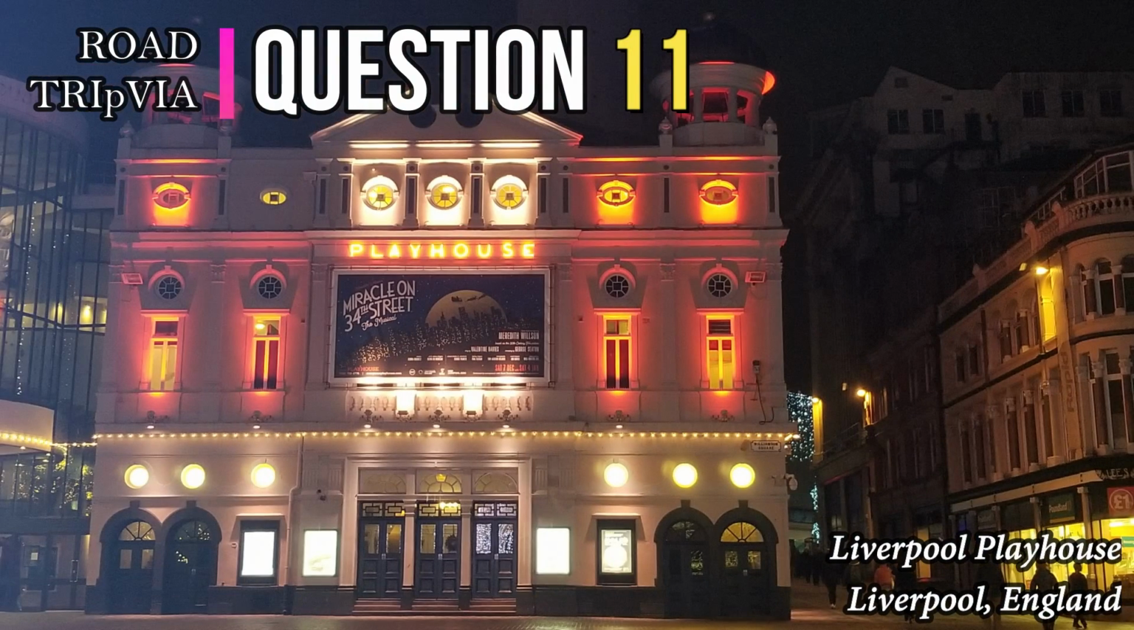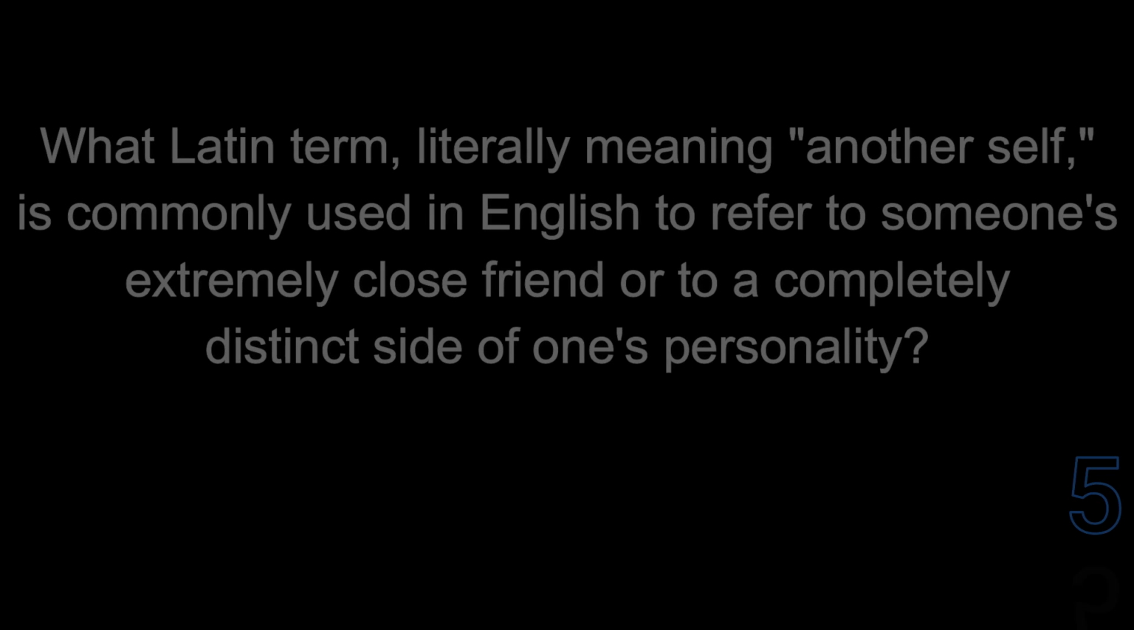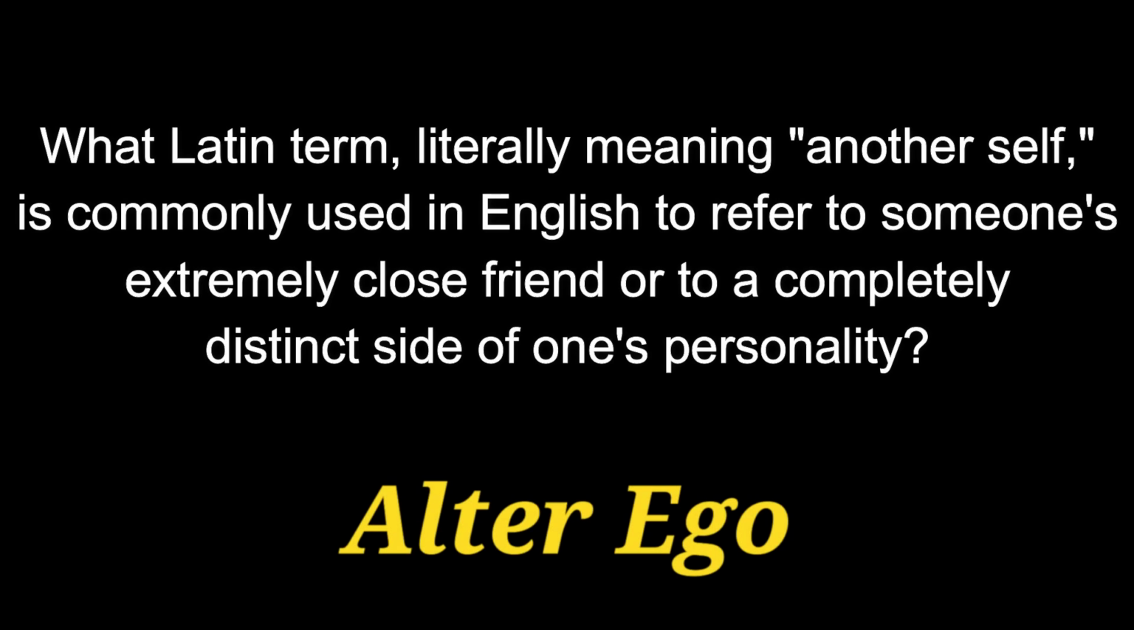Question 11. What Latin term, literally meaning another self, is commonly used in English to refer to someone's extremely close friend or to a completely distinct side of one's personality? The answer is alter ego.